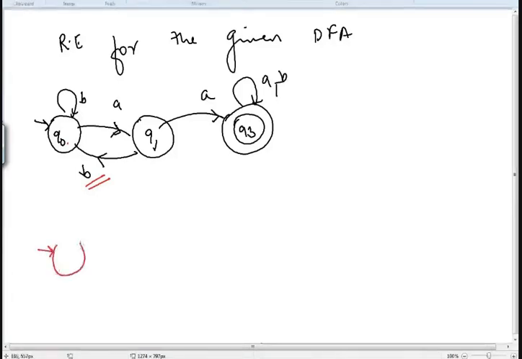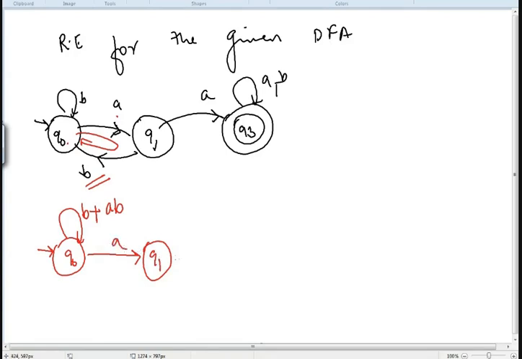तो मेरा स्टेट कैसे हो जाएगा? This will be Q0, (AB) plus. Why am I giving plus? Because I can take the loop n number of times. So to reach from Q0 to Q0, it will be A dot B, isn't it? So it will be AB. Then the state Q1 is kept as it is, and this Q3 state is kept as it is with the self loop of A comma B.